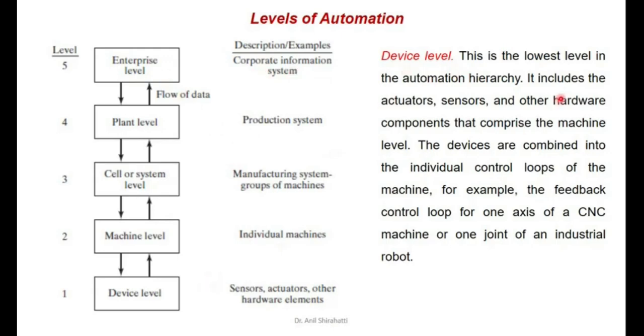At the device level, this is the lowest level in the automation hierarchy. It includes actuators, sensors and other hardware components that comprise the machine level. The devices are combined into individual control loops for the machine. For example, the feedback control loop of one axis of a CNC machine or one joint of an industrial robot.